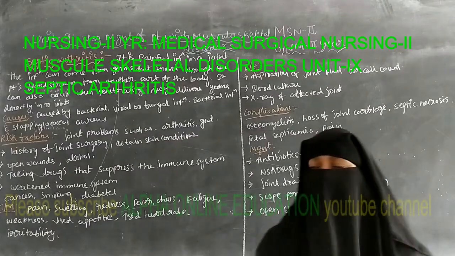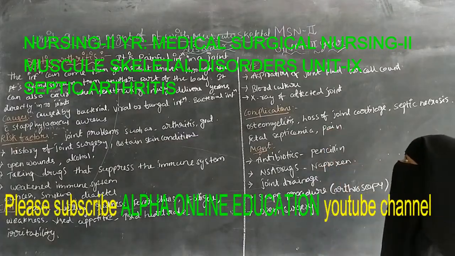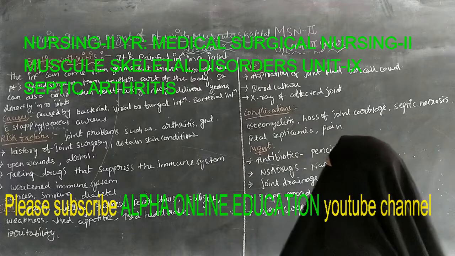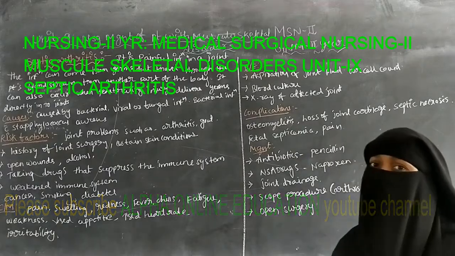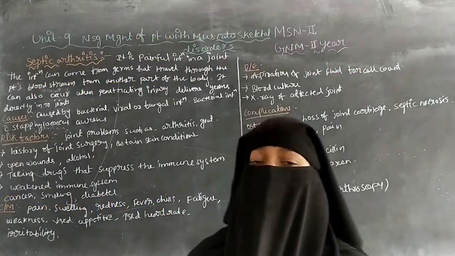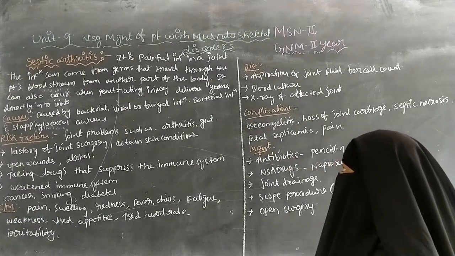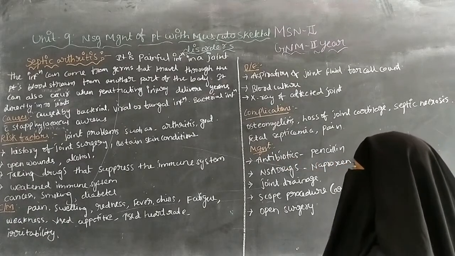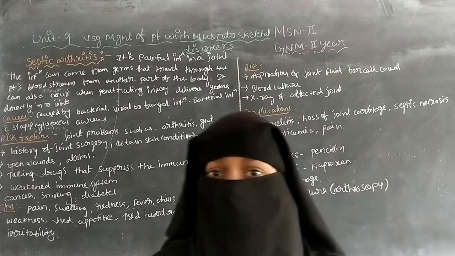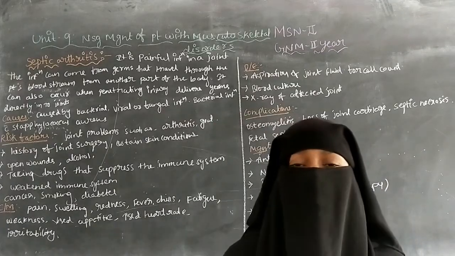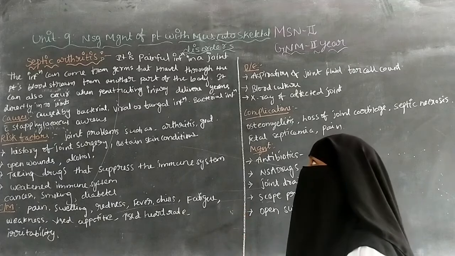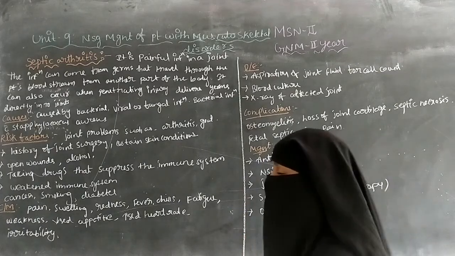Hi everyone. Today I am going to discuss medical surgical nursing 2 for the GNM second years. We are going to discuss unit 9, that is nursing management of patients with musculoskeletal disorders.